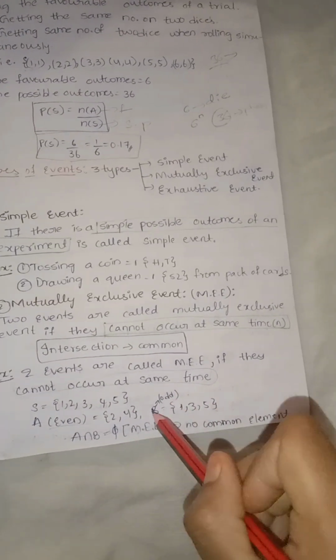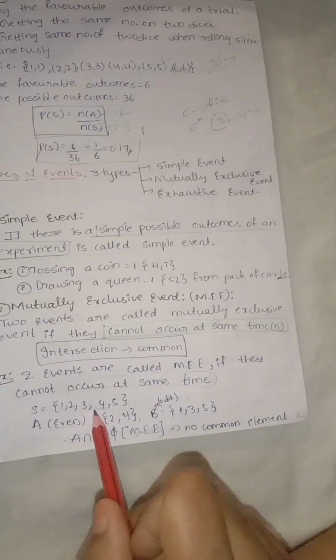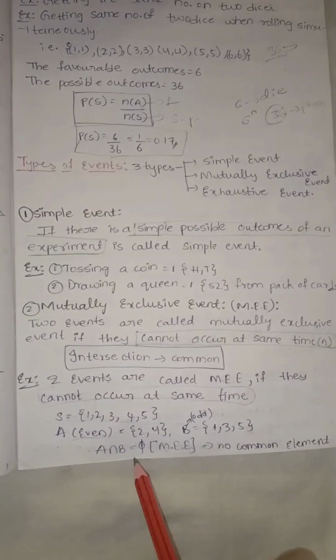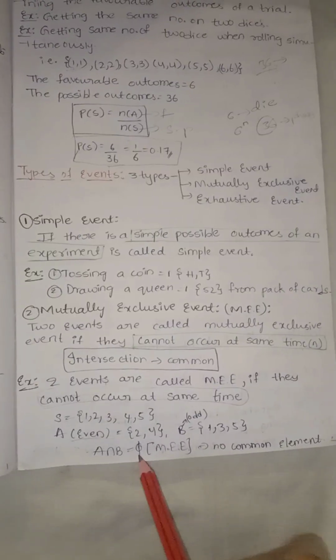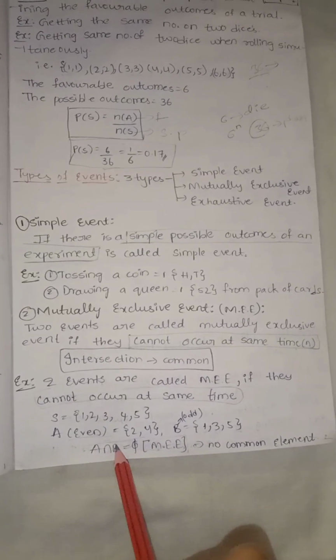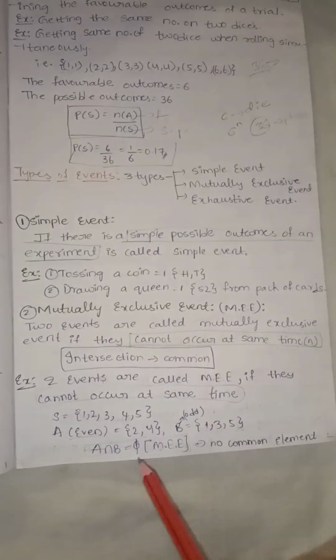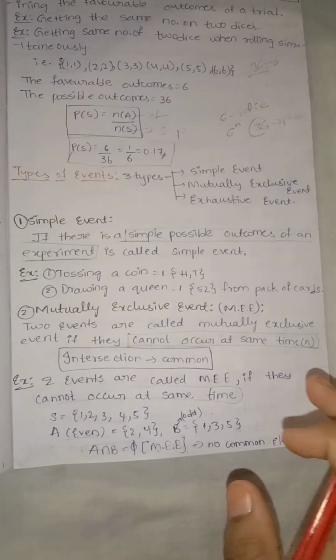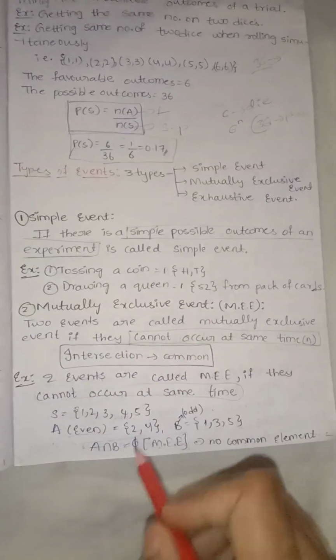When we calculate mutually exclusive events, taking the intersection between these two, it should be phi. After this condition is satisfied, it is called a mutually exclusive event. If the condition is not satisfied, there is no possibility of a mutually exclusive event.